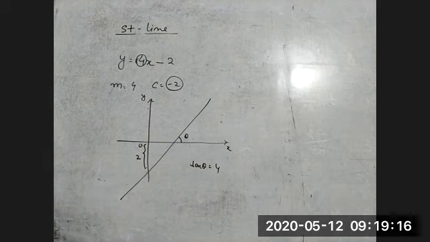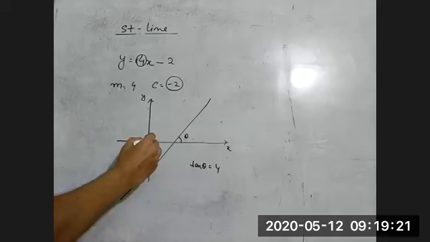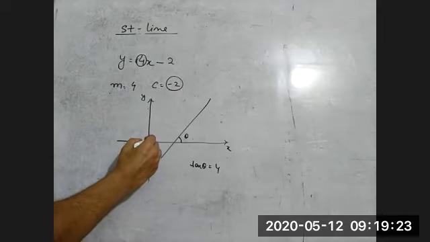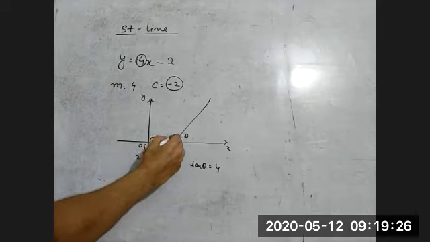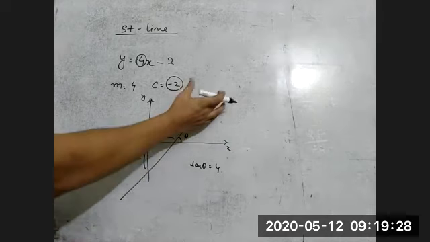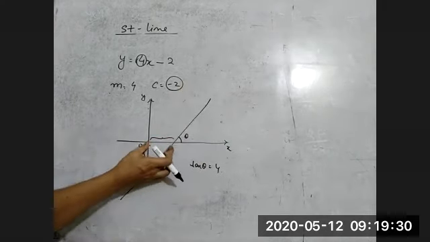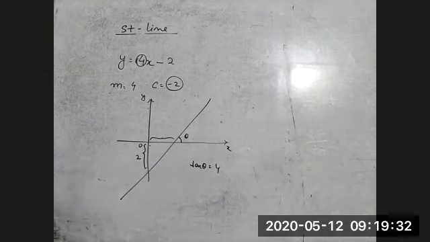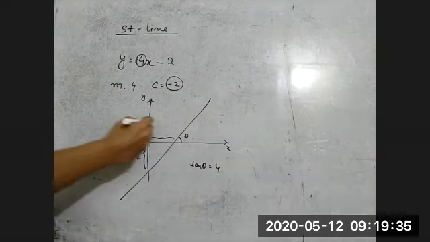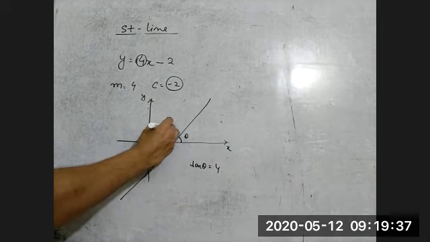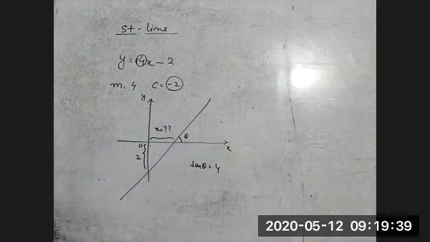on the negative y-axis. It's a very interesting result. Can you tell me what is this distance where the line is cutting or intercepting the x-axis? What is that distance from the origin? I'm just taking this as some value x. So what is the value of x? Is it 4? 4.